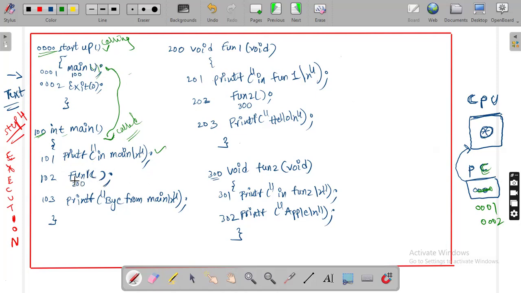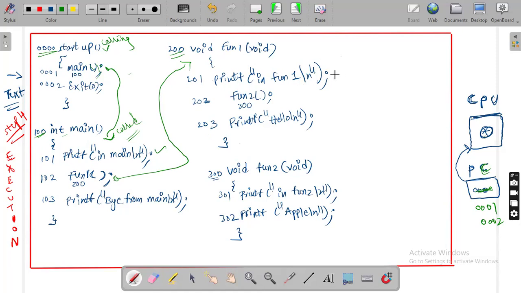Now fun2, sorry, this is fun1. So this is the fun1 call. Where is fun1 located? Fun1 is located at the 200 location. So the name of the function represents the address of that function, and in place of fun1, 200 will be replaced. So when this fun1 call happens, control jumps to the fun1 function definition to execute all the statements. Now fun1 is the called function, and main is the calling function with respect to main and fun1. Now control jumps to the fun1 function definition.